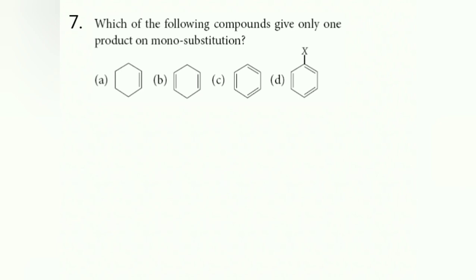Seventh one, which of the following compounds gives only one product on monosubstitution? So here monosubstitution means, remember, all those hydrogens should be the same, so all the positions should be the same. Hence that is possible only in the case of benzene. So the answer is C.